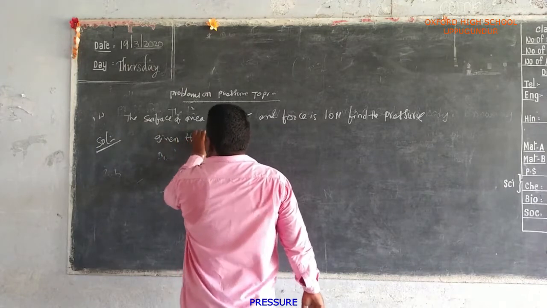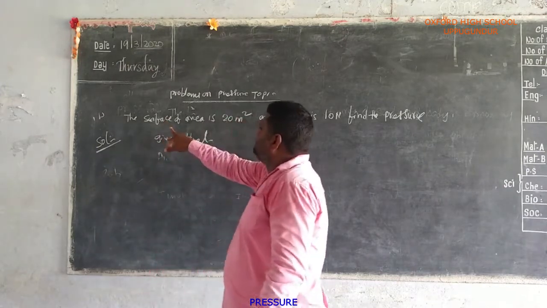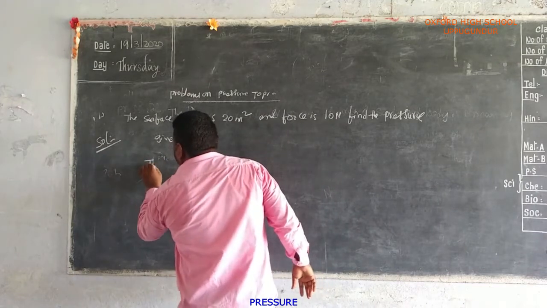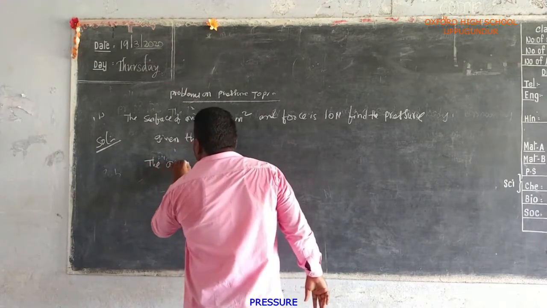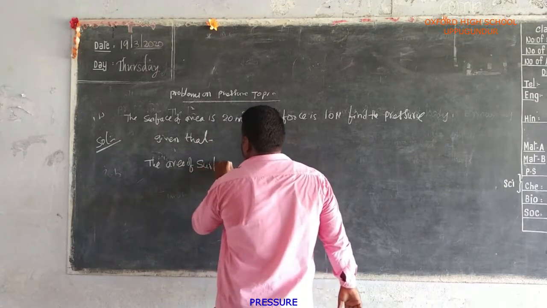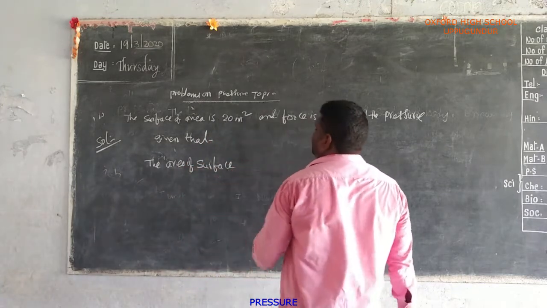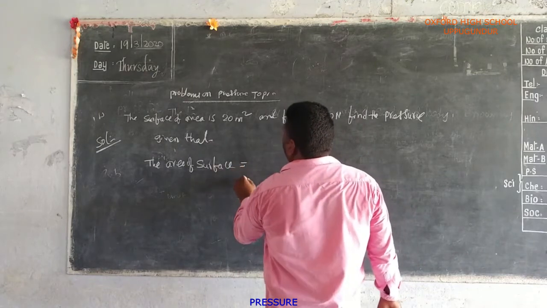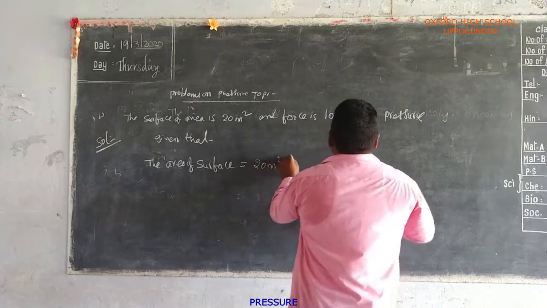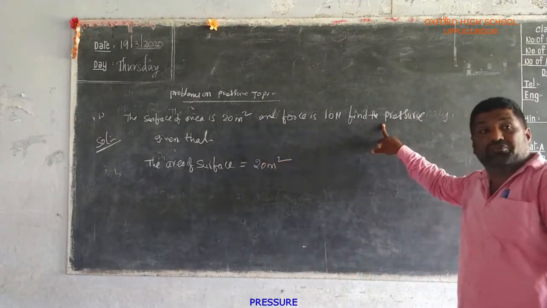Given the first example, find the area of the surface. Area of the surface is equal to how much? 20 meter square. Next, in the problem they give the force value.